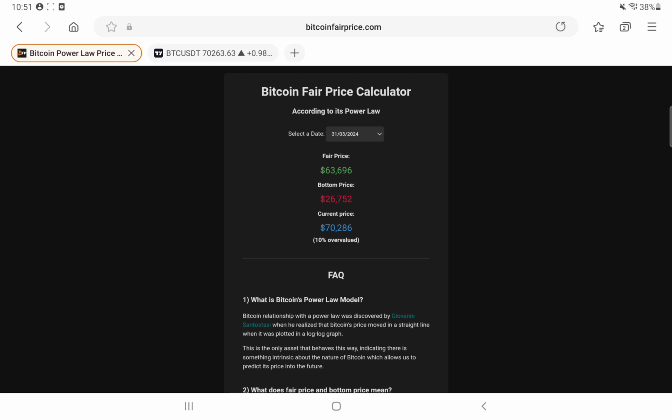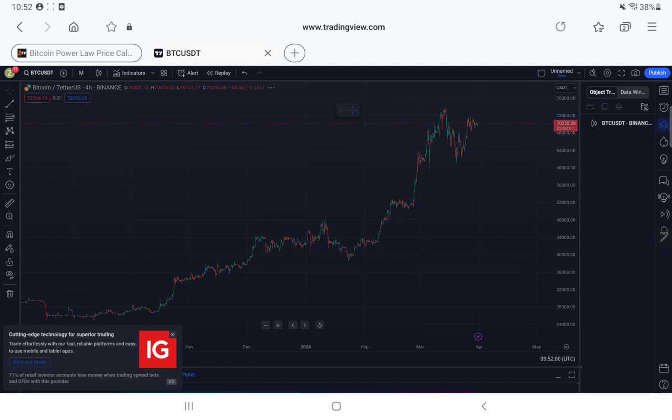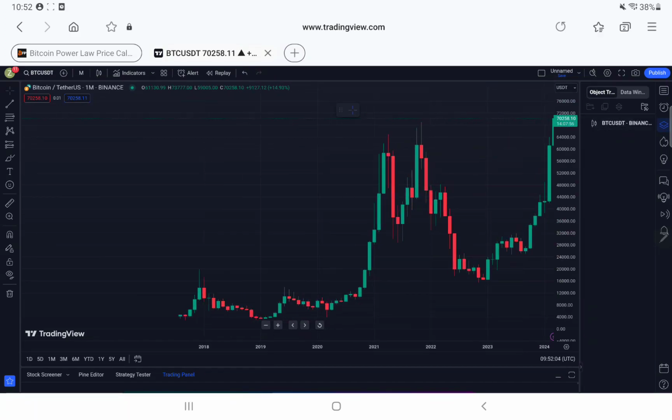The thing is, a lot of people say this is quite accurate. Now, the bottom price has previously predicted bottoms on the chart for most periods, and we'll go to Bitcoin now. We can go look at our bottoms on the chart. So we go on the monthly chart. We're not going to get many bottoms on this chart, but if we have a decent look around, over here it did predict this bottom as well. This was correct. It did not go below the minimum price, the bottom price.